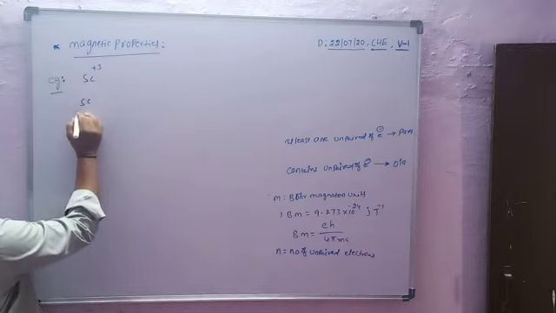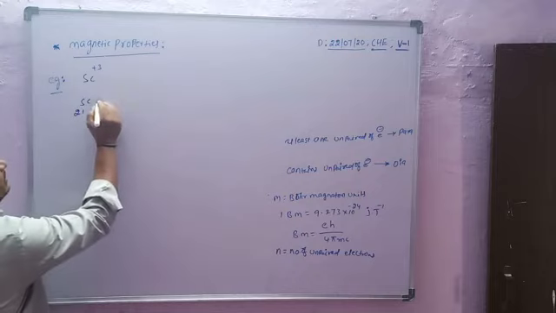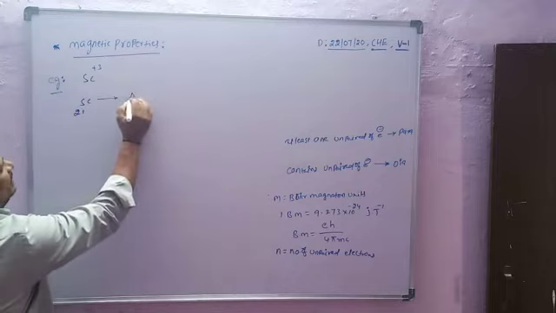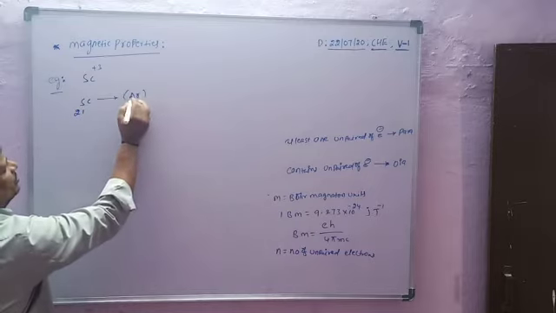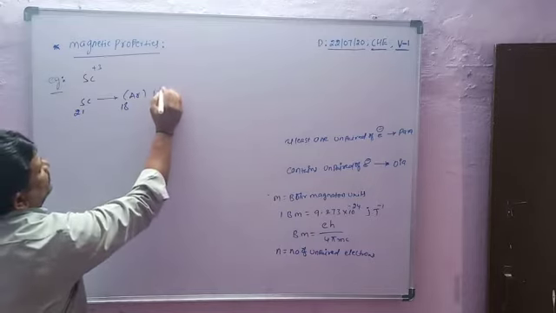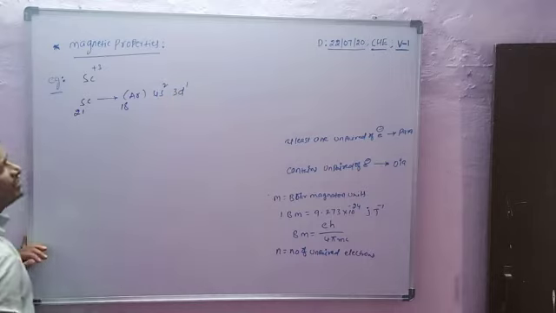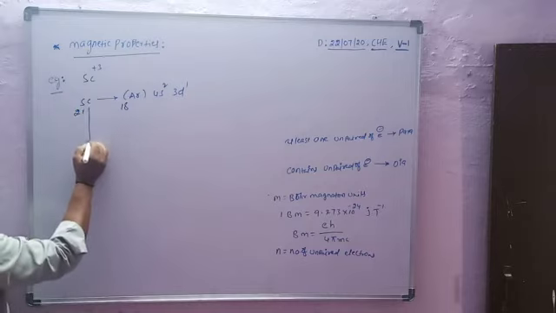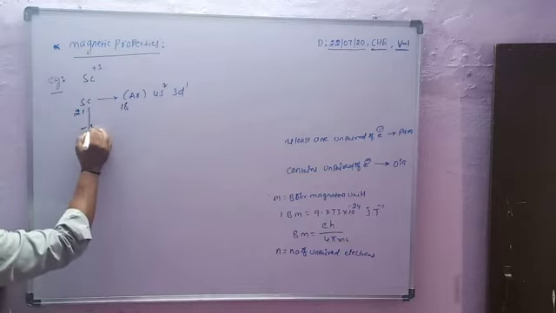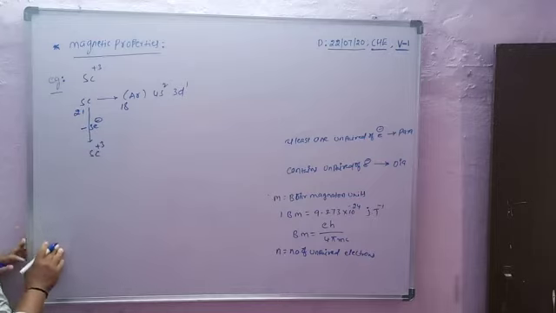The atomic number of scandium is 21. Its electronic configuration, based on the nearest noble gas argon 18, is 4s2 3d1. Scandium loses 3 electrons, so it becomes scandium plus 3.